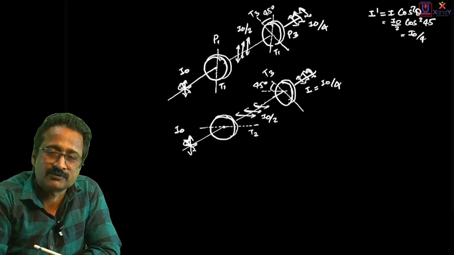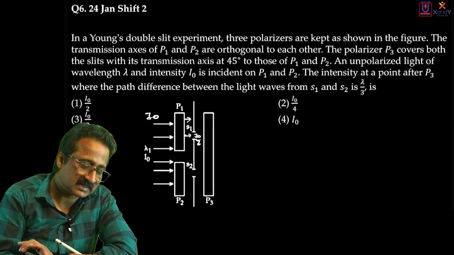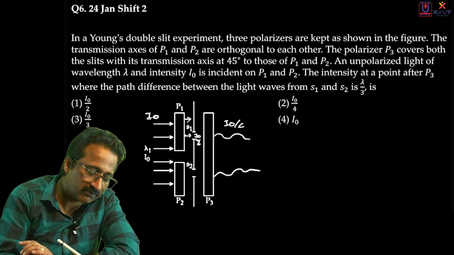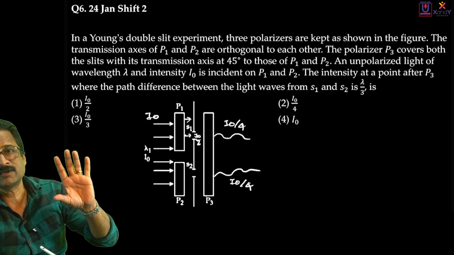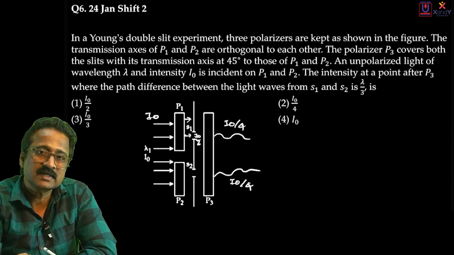So it is I0/4. In short, finally in the experiment you'll see that these two slits are emitting light of wavelength like this, with intensity I0/4 and I0/4. This is how the light waves are finally transmitted through the Polaroid. Now let us address the real question.